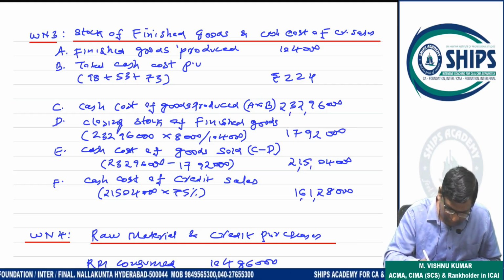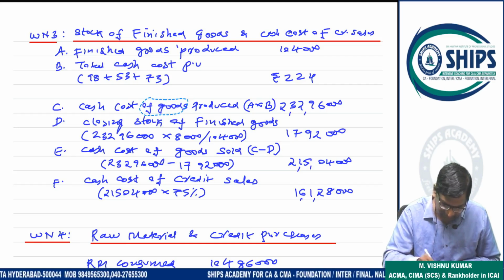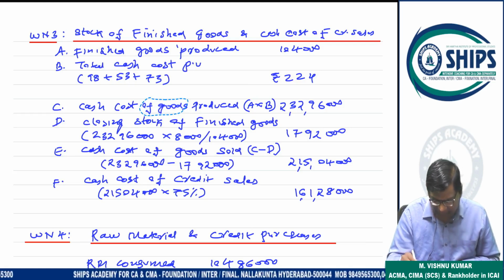So this is the cash cost of goods produced: 1,04,000 into 224, 2 crore 32,96,000. Now closing stock of finished goods: 2 crore 32,96,000 into 8,000 by 1,04,000, so 17,92,000.